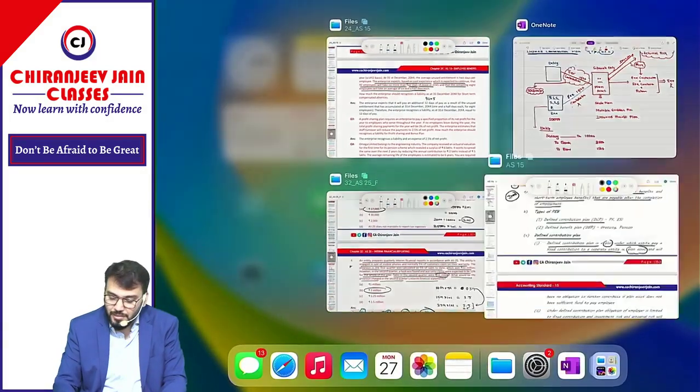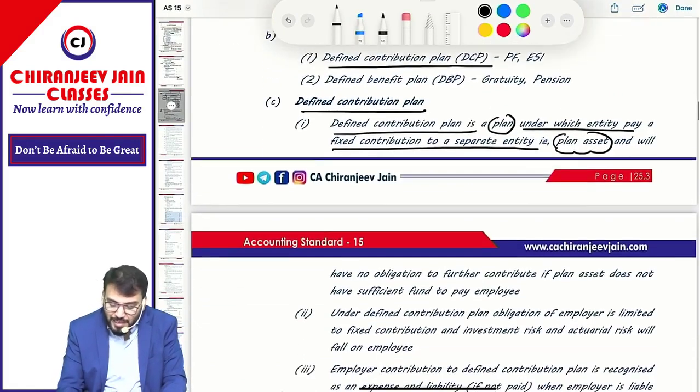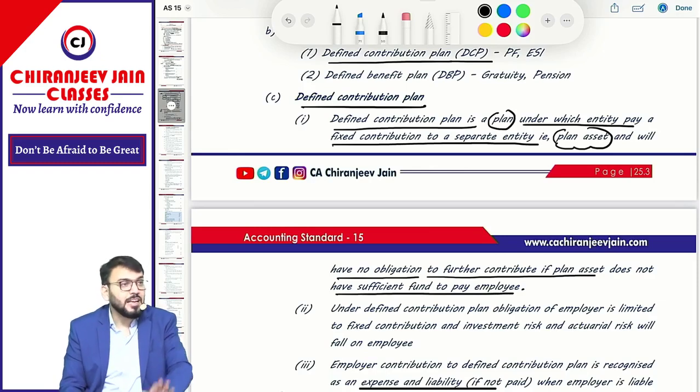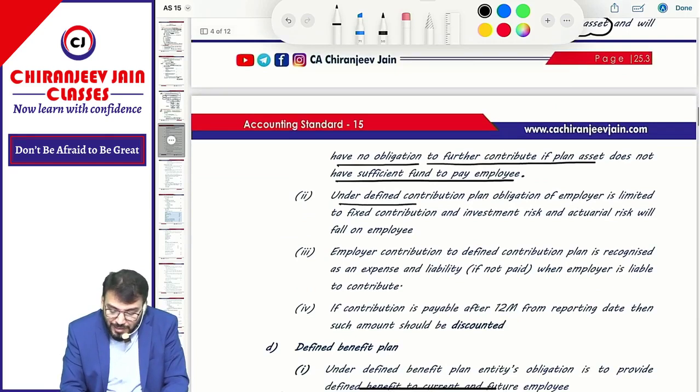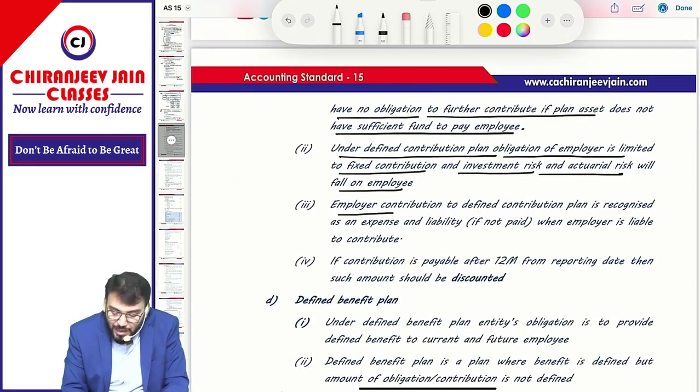Understood? Correct. So that contribution is to whom? A separate entity, that is known as plan asset, and it will have no obligation to further contribute if the plan asset does not have sufficient fund to pay the employee. Means they have no other further obligation to pay. Under a defined contribution plan, the obligation of the employer is limited to the fixed contribution, and the investment risk and actuarial risk will fall onto the employee.